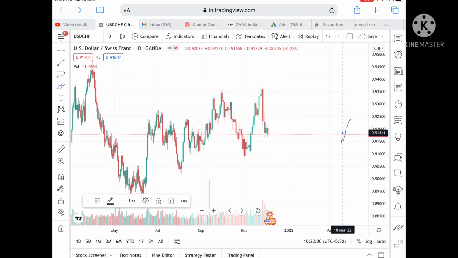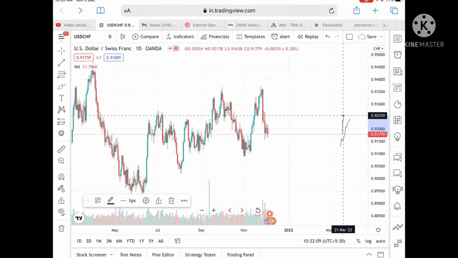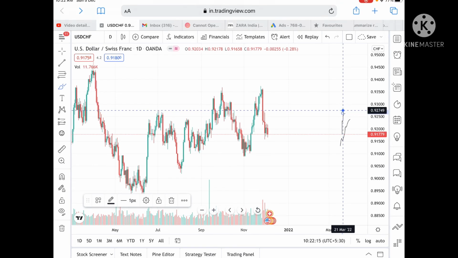And keep this in mind that if the price goes above a level of 0.9223, then chances will be very high it can go and touch a level of 0.92434, and from there it can go and touch a level 0.92644, and once this level is crossed upside, we can see further upside to a level of 0.92749, and it can go further upside.